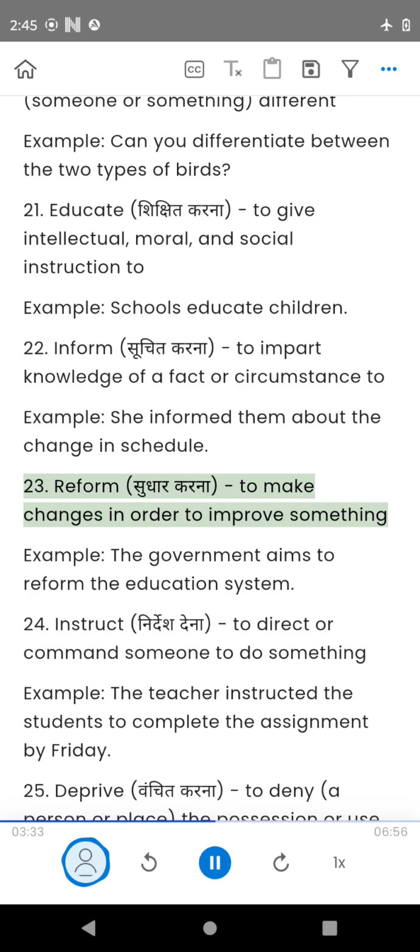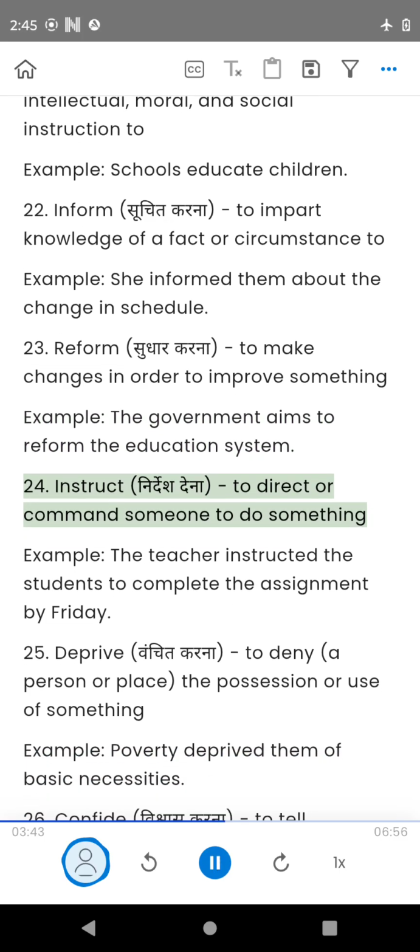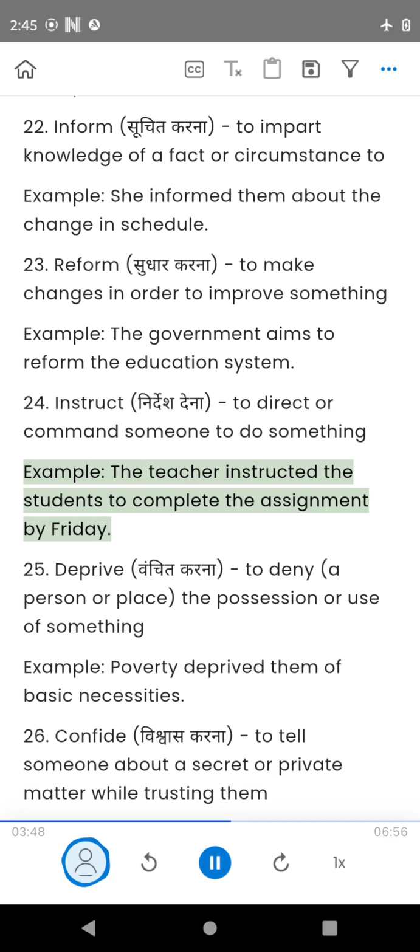23. Reform, to make changes in order to improve something. Example, the government aims to reform the education system. 24. Instruct, to direct or command someone to do something. Example, the teacher instructed the students to complete the assignment by Friday.